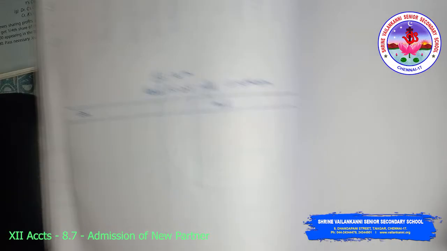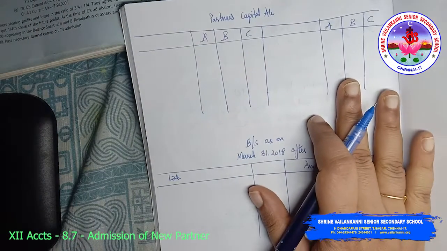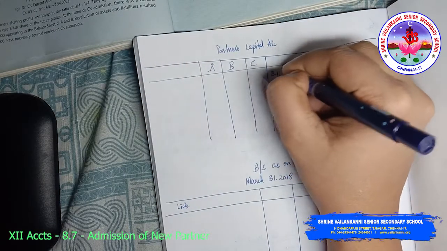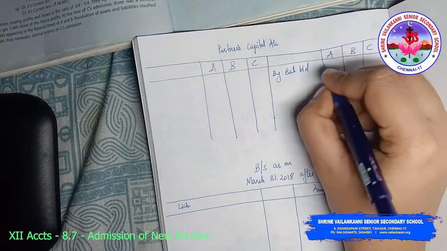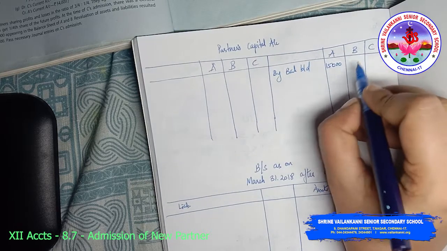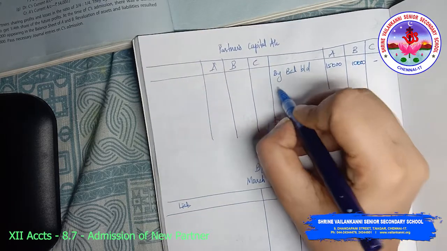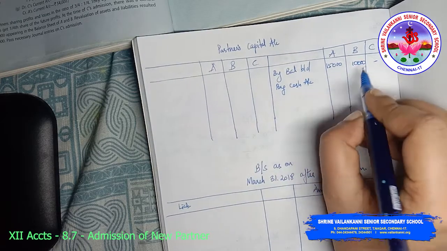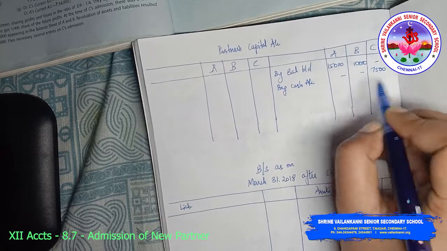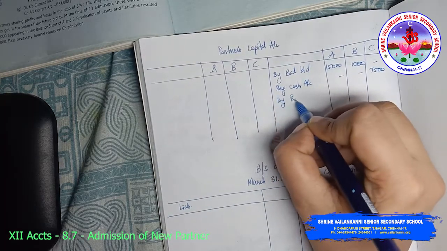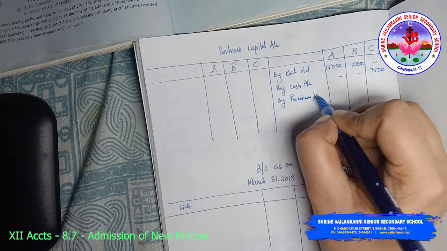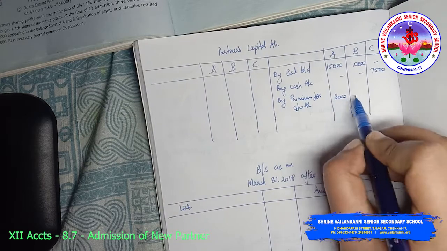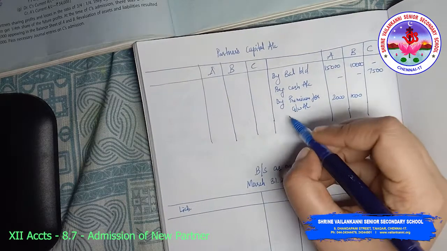Then moving ahead, we need to prepare partners' capital account. So by balance brought down 15,000 and 10,000. By cash account brought in by new partner 7,500. By premium for goodwill account 2,000 and 1,000.